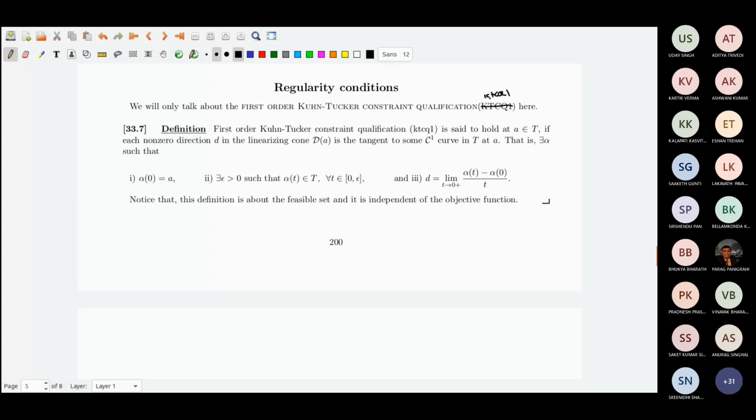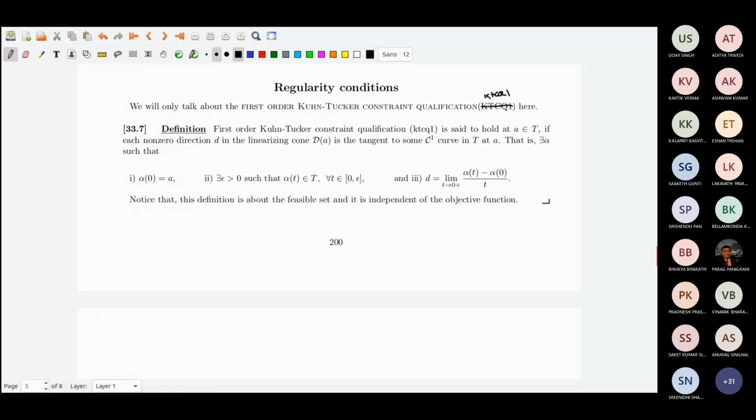If this happens, then I will be happy, because in such problems I directly go and find the KT points, and then devise some sufficient conditions to test which of those points, if I am lucky, turn out to be minimum.